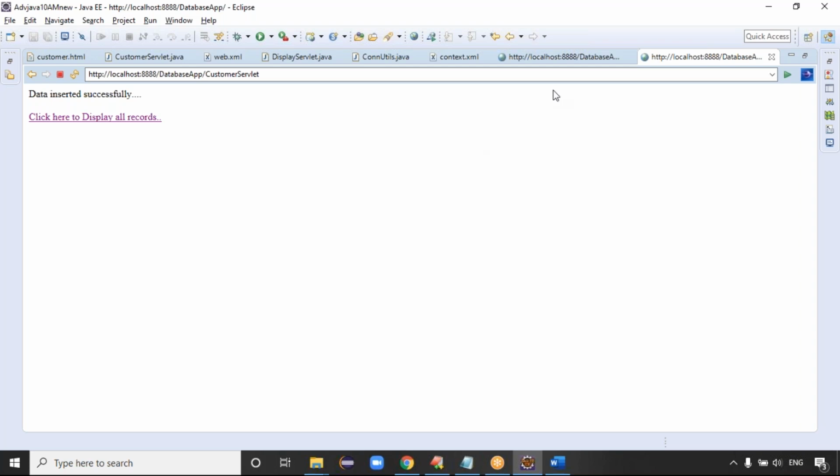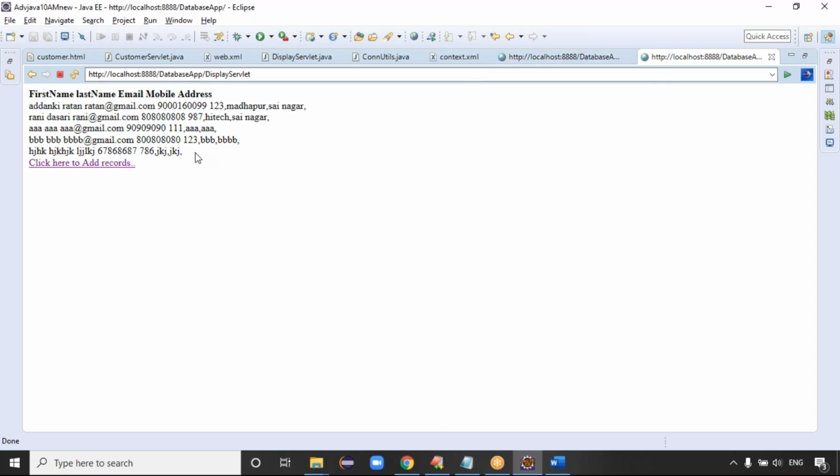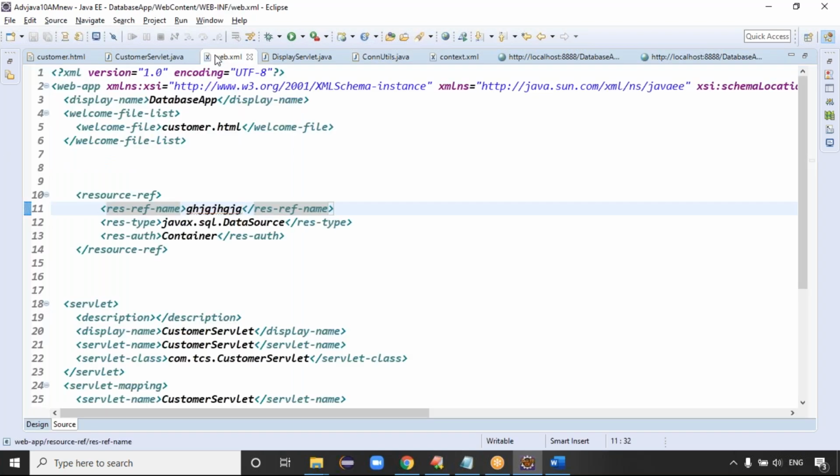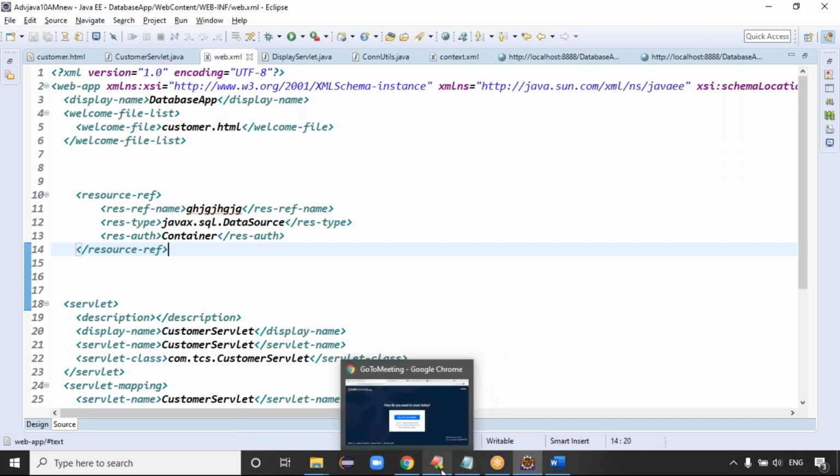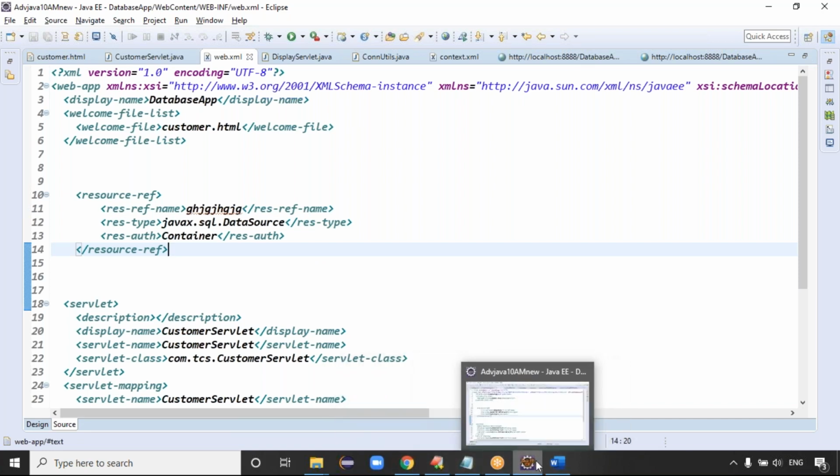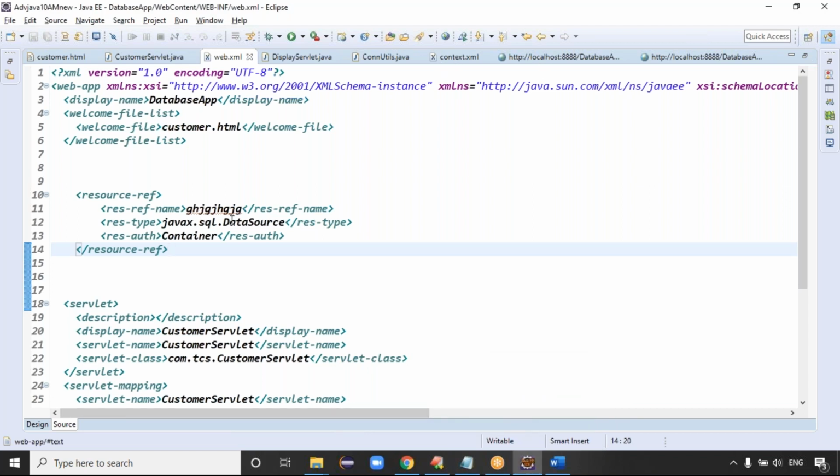Why is the connection name wrong? Click here to show the records. Oh my god. The reference name is wrong. The resource reference name should be the pool name, by showing the data.